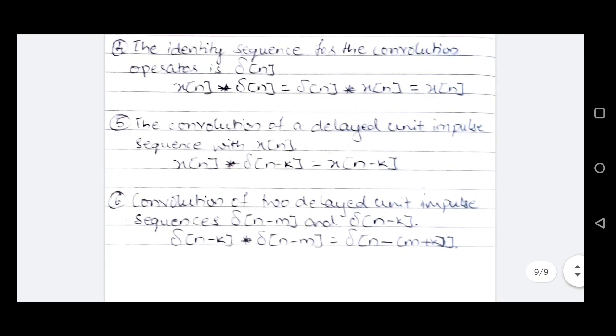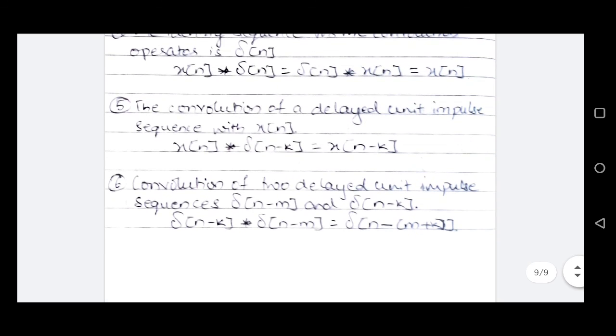The fifth property is the convolution of a delayed unit impulse sequence with x of n. If x of n is convolved with the delayed impulse delta n minus k, then the output sequence will be delayed: x of n minus k.